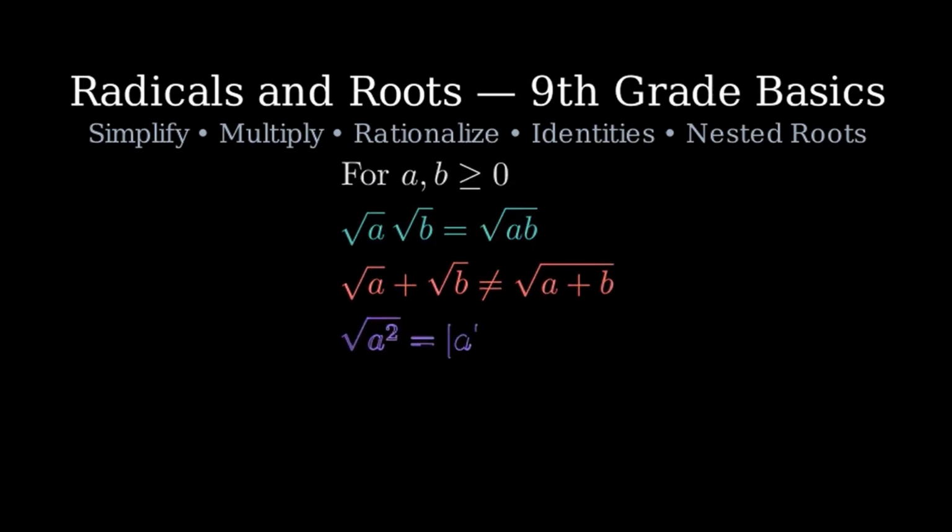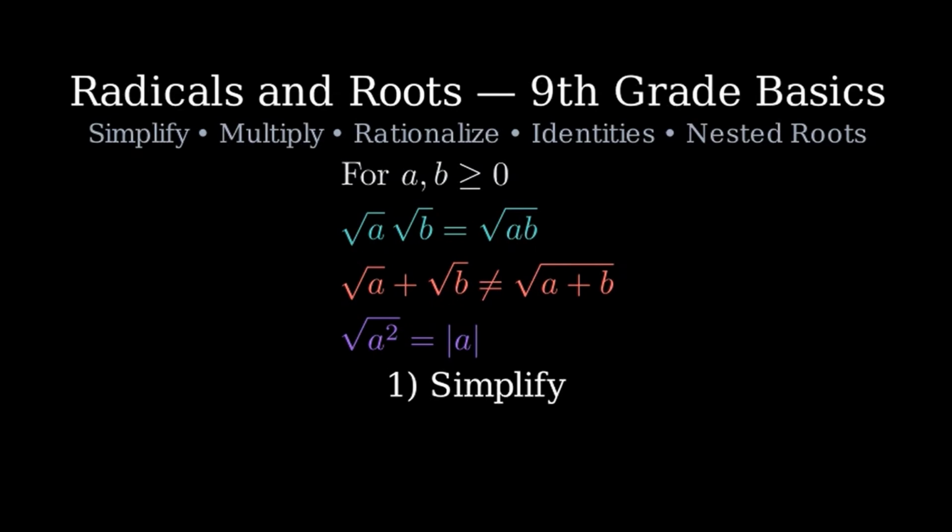First, a tiny toolbox. For non-negative numbers a and b: 1. Square root of a times square root of b equals square root of ab. 2. Square root of a plus square root of b is generally not equal to square root of a plus b. And 3. Square root of a squared equals the absolute value of a. We'll use these repeatedly.